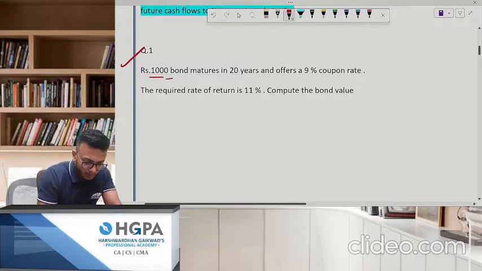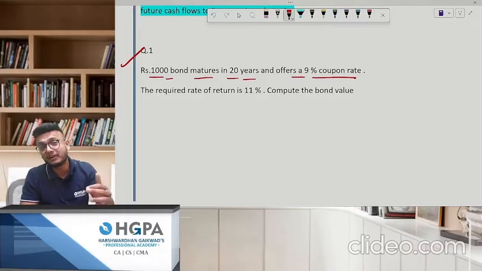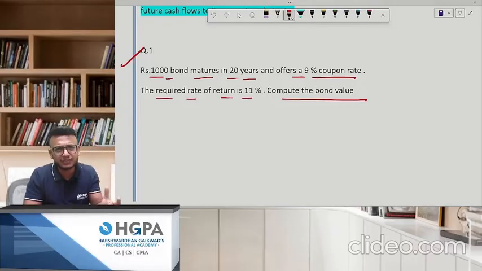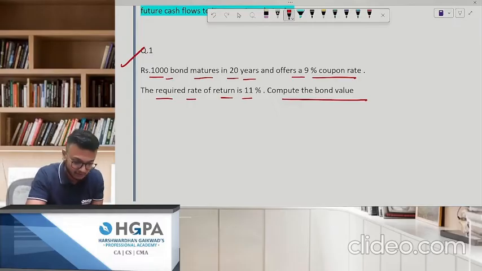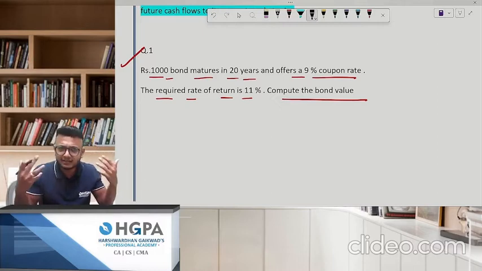Rupees 1000 bond matures in 20 years and offers a 9% coupon rate. What is coupon rate? Interest rate. The required rate of return is 11%. Compute the bond value. Remember one thing, it's not about the calculation. That is pretty simple. Anybody can do this. But remember one thing, the logic is important. Now see, why am I telling this? Before I start the answer, we'll solve it. That is not a big deal.